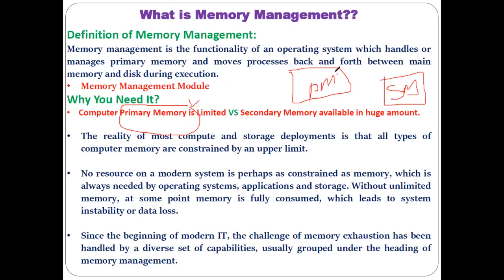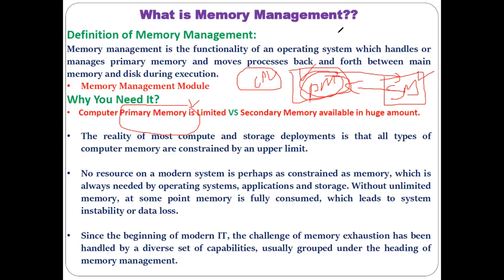Means whatever information is not needed in the primary memory, we store it in the secondary memory. The information which is required in the primary memory for CPU execution purposes, whenever the CPU wants to execute some particular task, only then do we bring that data or information from secondary memory into the primary memory. Other times that data or information stays stored in the secondary memory.